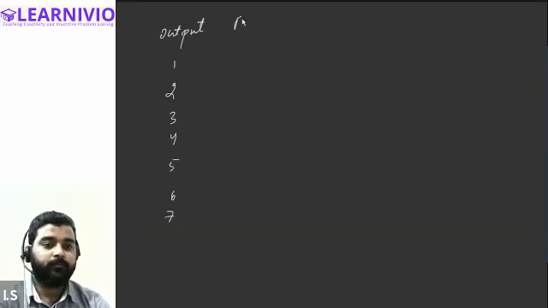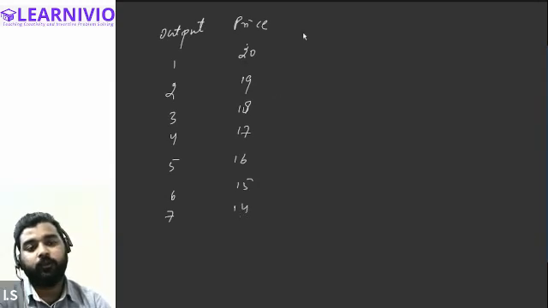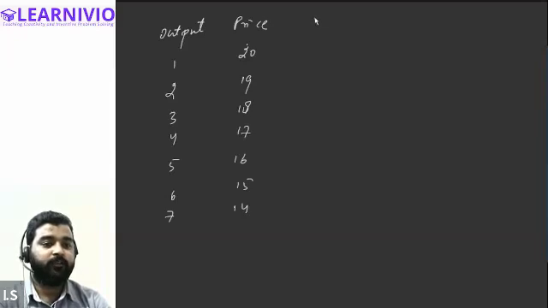And these are the prices of the commodity: 20, then 19, 18, 17, 16, 15, and 14. These are the prices at which the firm is selling the commodity, and we are required to calculate total revenue and marginal revenue from the given information.